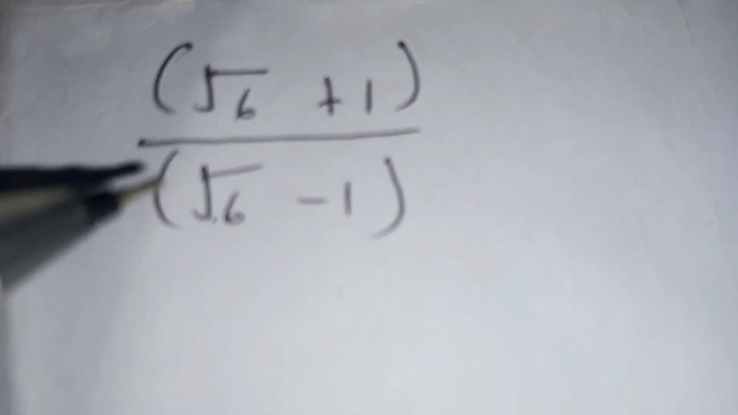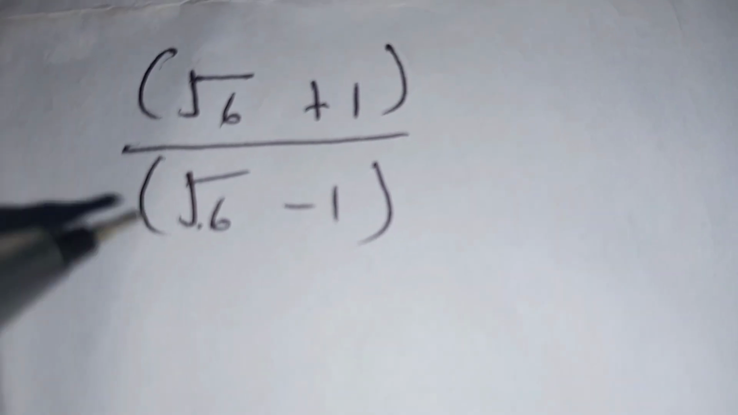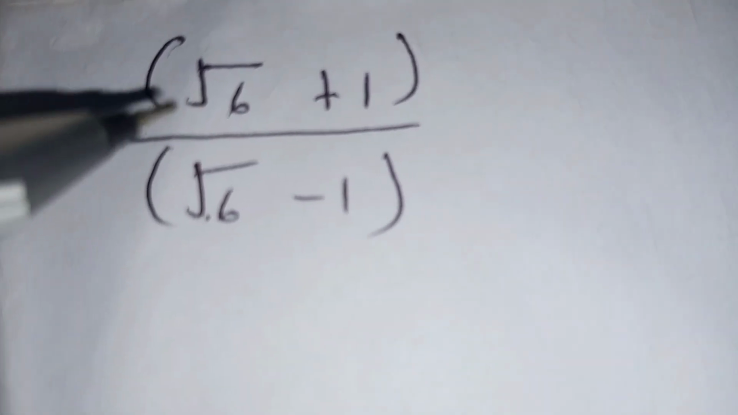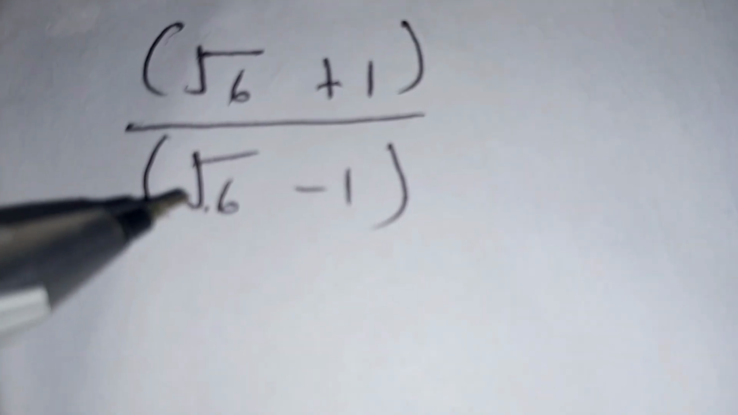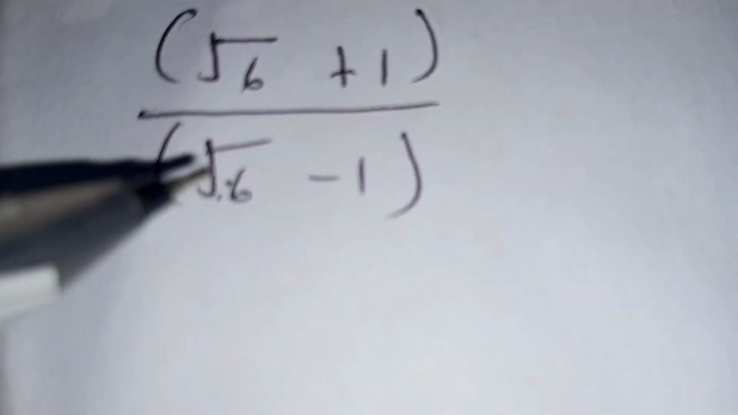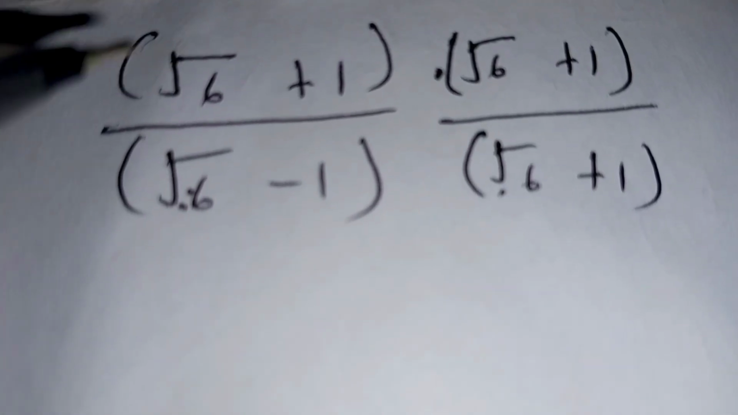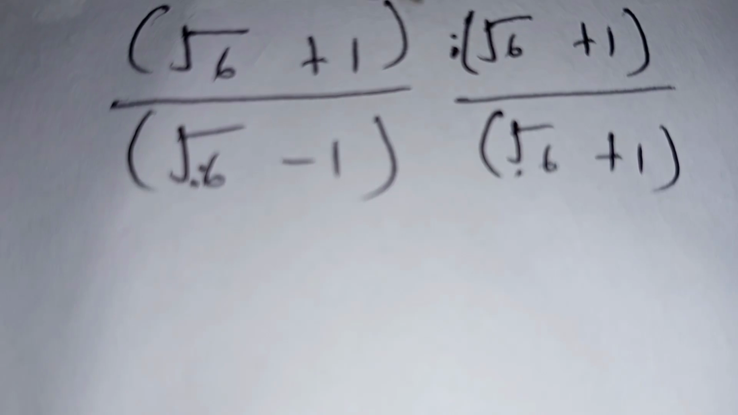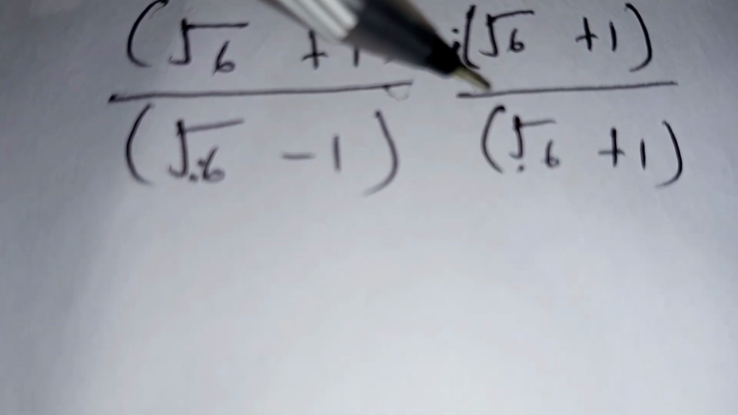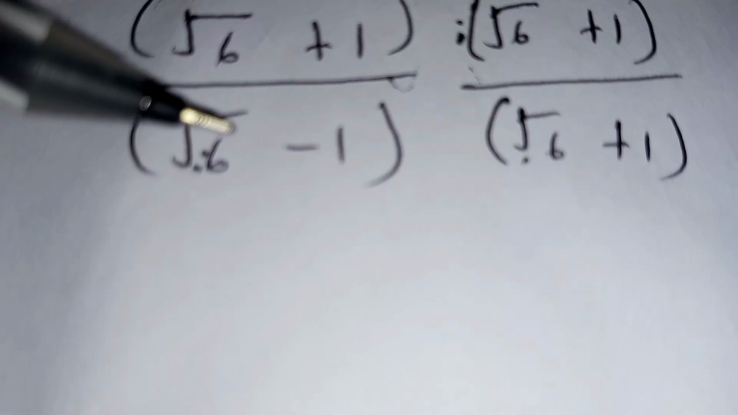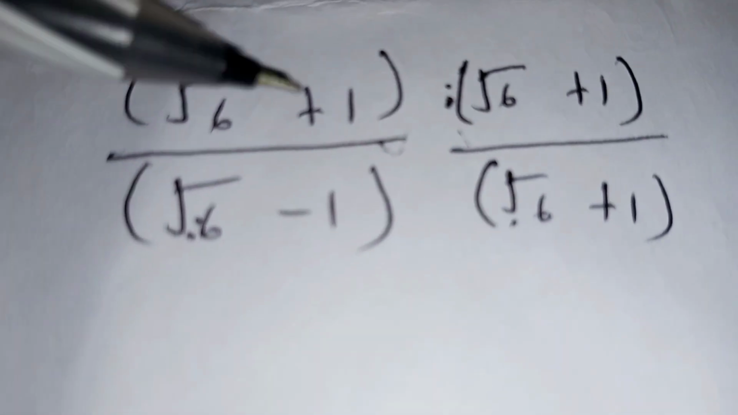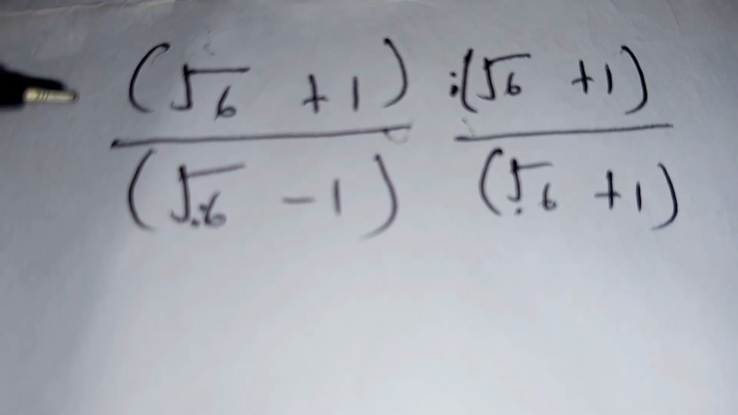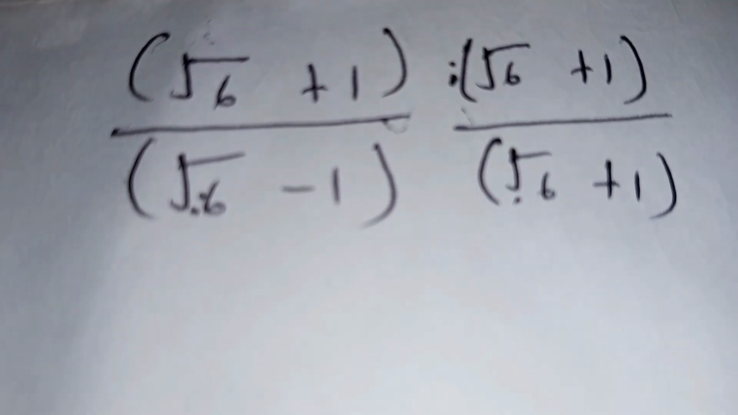Since the question requires us to simplify, to simplify this further we are going to rationalize the denominator by multiplying both the numerator and the denominator by the conjugate of root 6 minus 1, which is root 6 plus 1. Note that this does not affect our equation. To simplify the numerator and the denominator, we are going to apply the following two identities.